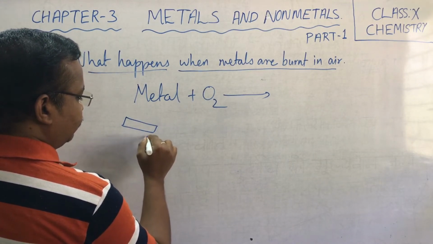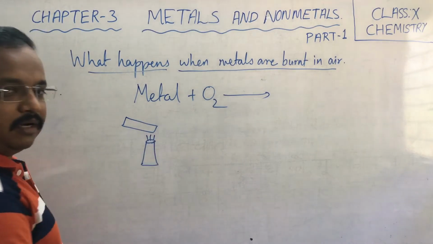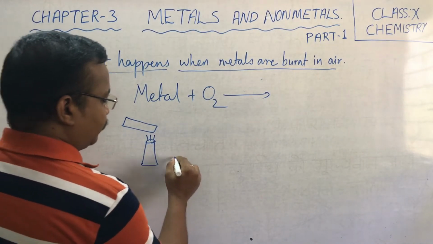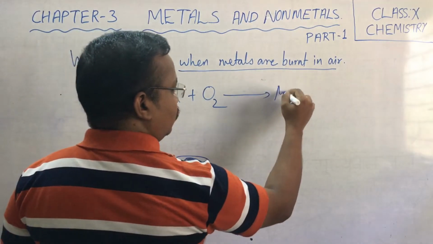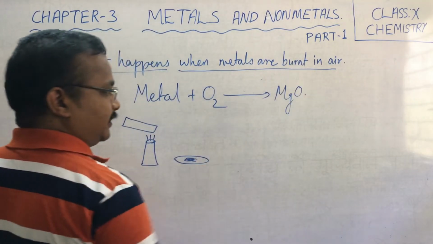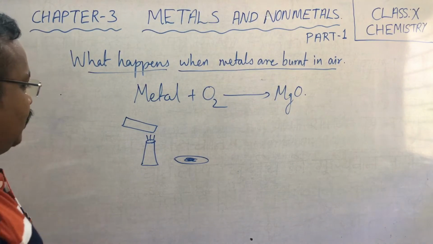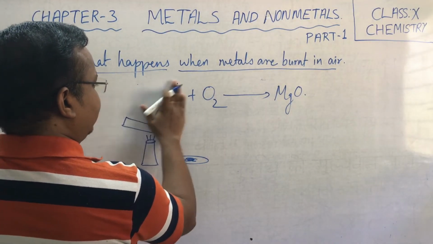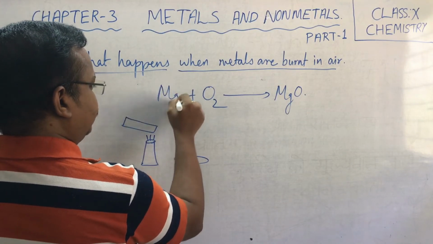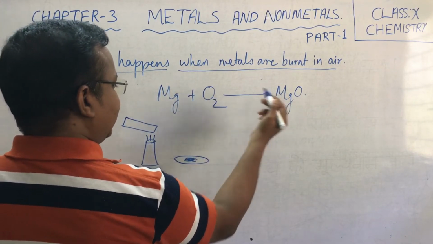Heat the magnesium ribbon above a burner. It will produce a white colored powder, that is magnesium oxide. Correct? Mg plus O2 gives MgO.